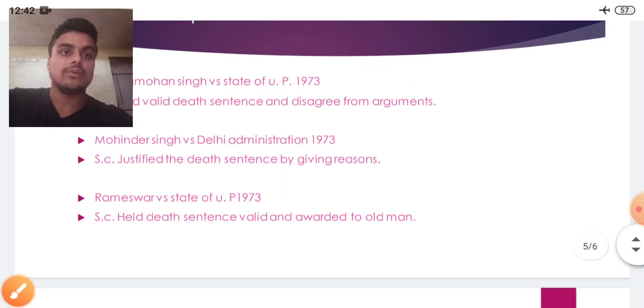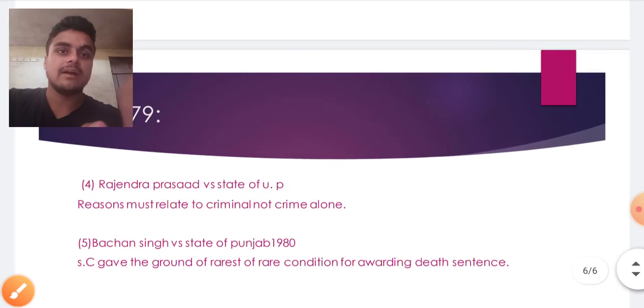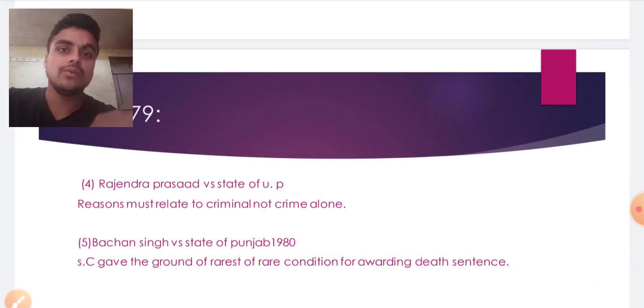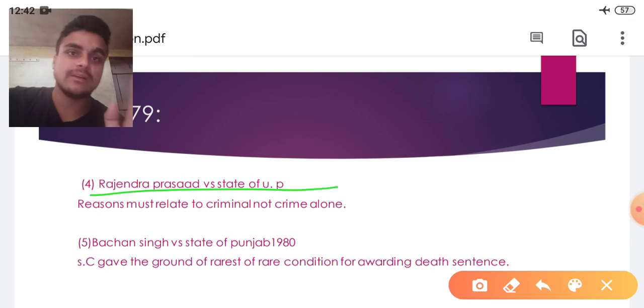Okay. And the fourth case, in 1979, Rajendra Prasad versus State of UP. In this case, the Supreme Court expressed its view and said that the death sentence should not be awarded to those convicts who are not dangerous to society.